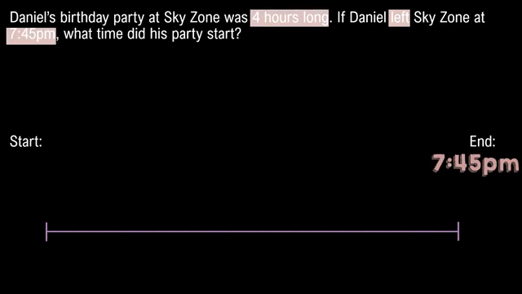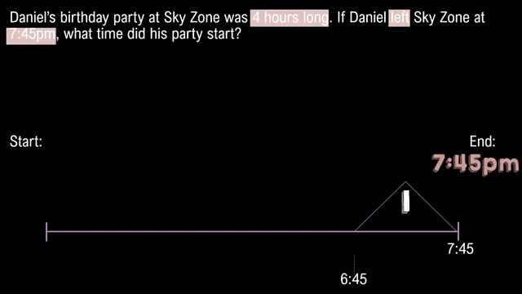Since I need to find what time his party started, and I see that he left at 7:45 and it was 4 hours long, I know that I need to draw 4 mountains on my number line to show 4 hours. This time though, we're going to start with our end time of 7:45 and we're going to draw our mountains backwards to figure out what time his party started.